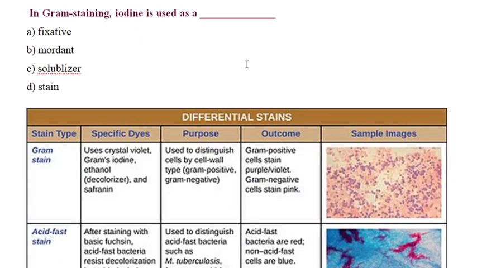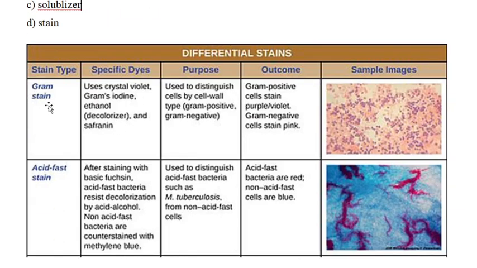Okay, next there will be one question asked from gram staining. So in gram staining, iodine is used as a mordant, which means it is used as a dye fixative. So this gram iodine will combine with the crystal violet and form a large complex which helps them to adhere to the cell wall of the bacteria. Okay, so in gram staining, gram iodine is used as a mordant. The primary stain is crystal violet, the counter stain is safranin, and the decolorizing agent is ethanol. So here I have given: gram staining uses crystal violet as a primary stain, gram iodine as a mordant, ethanol as a decolorizer, and safranin as a counter stain or secondary stain.